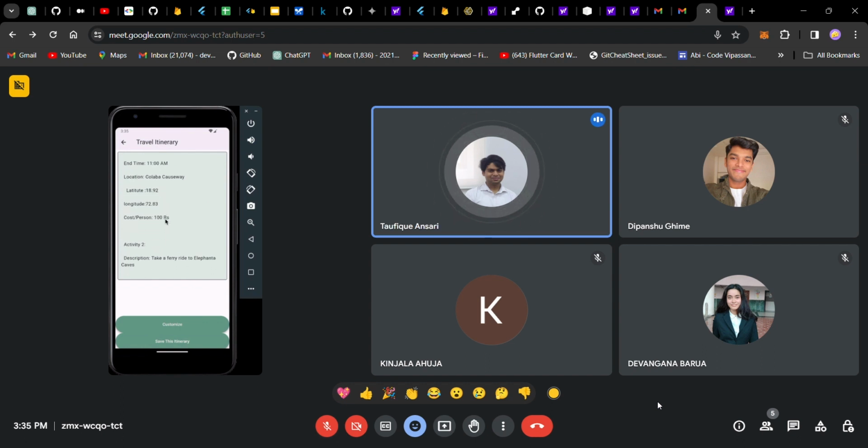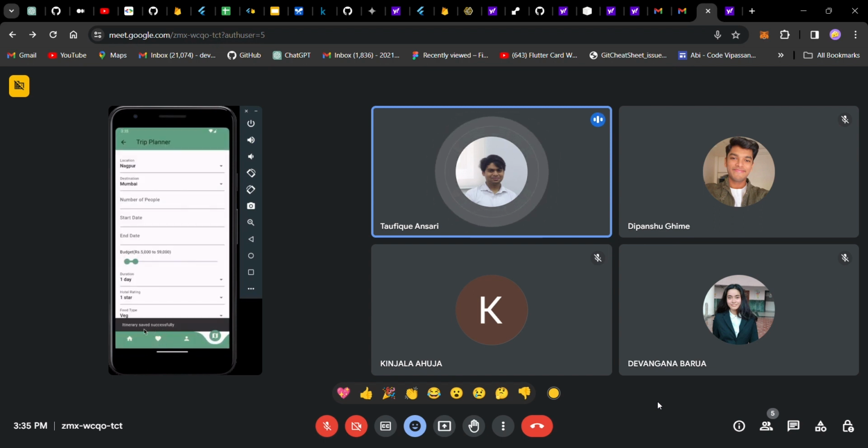So this will give the traveler a clear idea, a clear budget and a clear plan to plan a trip through our app, and all the details for this trip and other itineraries are mentioned in our app. And also there's an option to save this itinerary. This is the save.